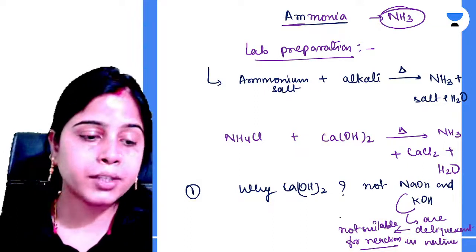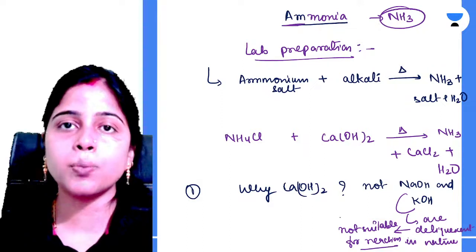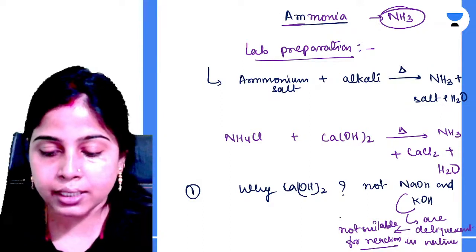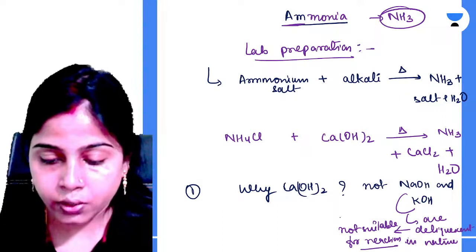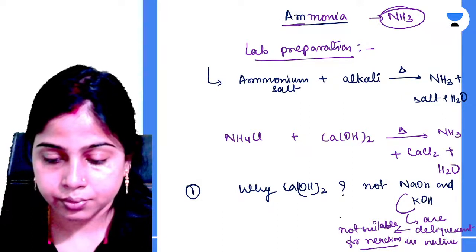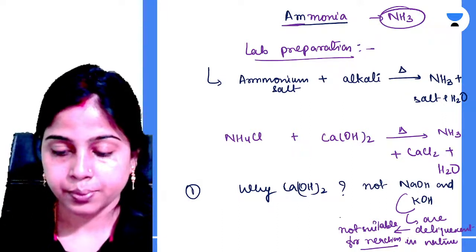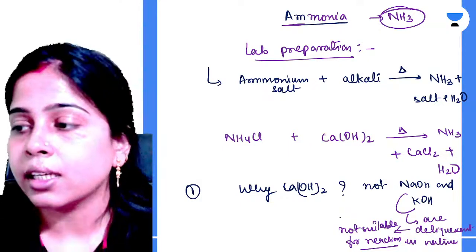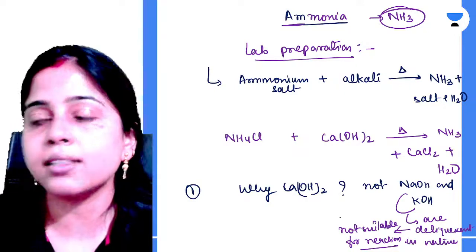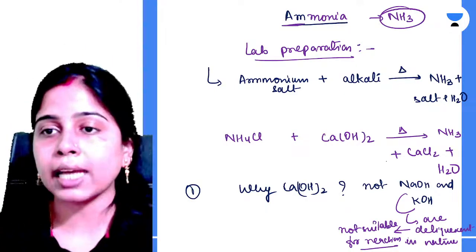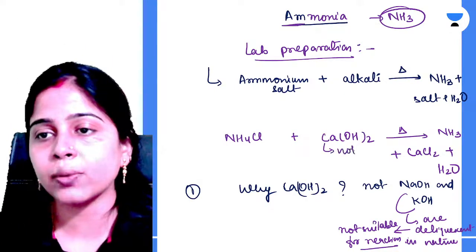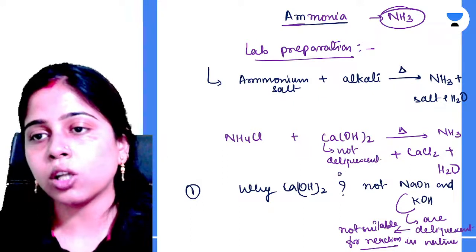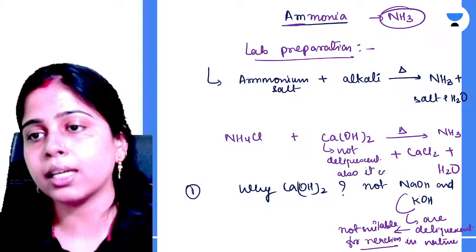Okay, so sodium hydroxide and potassium hydroxide both are deliquescent in nature. Please make a note of this. Because of this deliquescency, your calcium hydroxide is used, because calcium hydroxide is not deliquescent. Also, it is cheap.